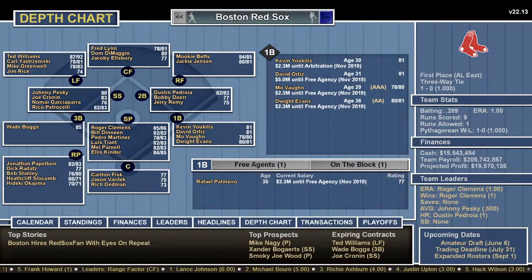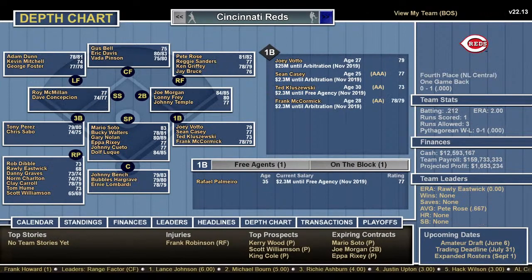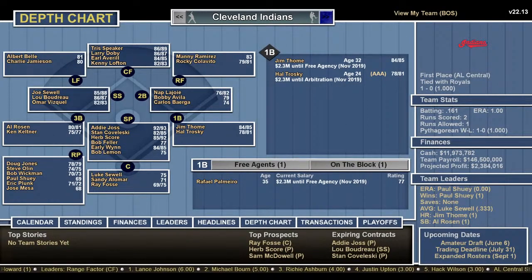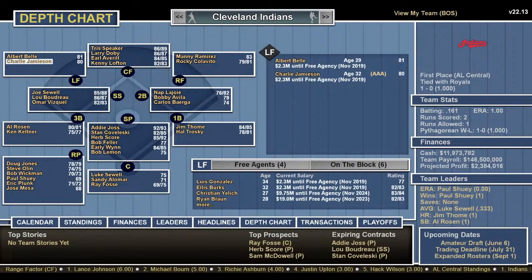Todd B's an Indians fan, so let's look at the all-time Cleveland Indians for Todd B. In left, you have Albert Belle and Charlie Jamieson, and he's an old-time player. In case you don't know, he had a career batting average of .306, and he was not a big home run hitter. He only had 10 homers, knocked in 310 runners, but he had a .306 lifetime batting average. So that's who you have in left.